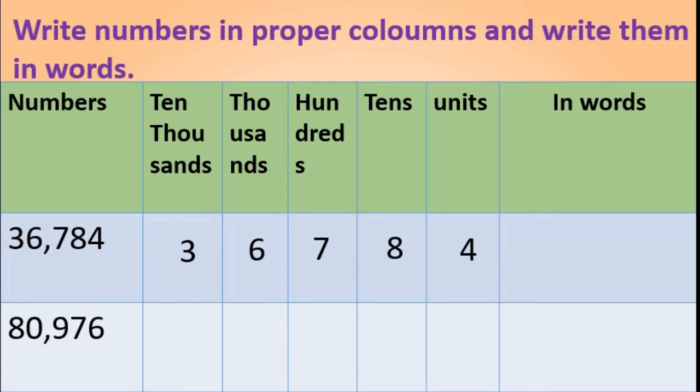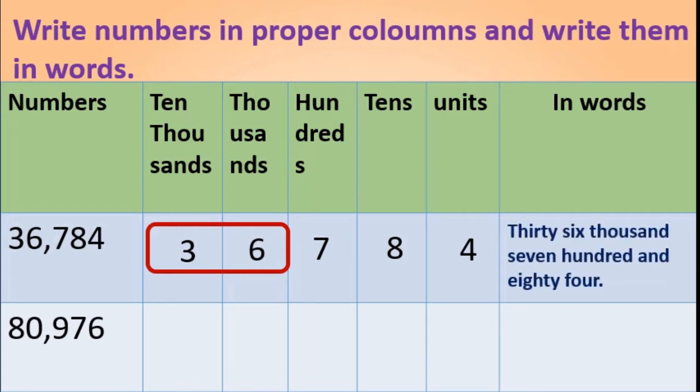Now, how to write it in words? Here we take the thousands and 10,000s places together while writing in words or while reading. That is 36,784.